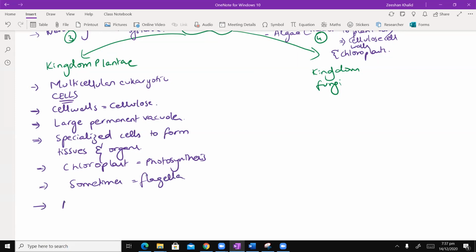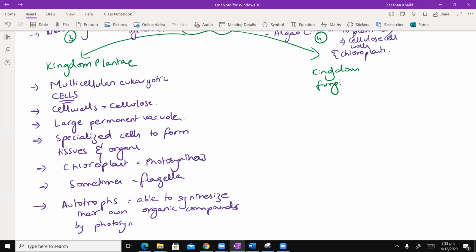In terms of their mode of nutrition, they are autotrophs. Autotrophic mode of nutrition basically means they can synthesize their own organic compounds. Of course, ऊपर मैंने लिखा है photosynthesis, लेकिन if you're talking about their mode of nutrition in isolation, so you have to mention all of that detail by photosynthesis, जिसमें light energy को capture करके it's converted into chemical energy. Of course, all of that is obvious and that has to be mentioned.